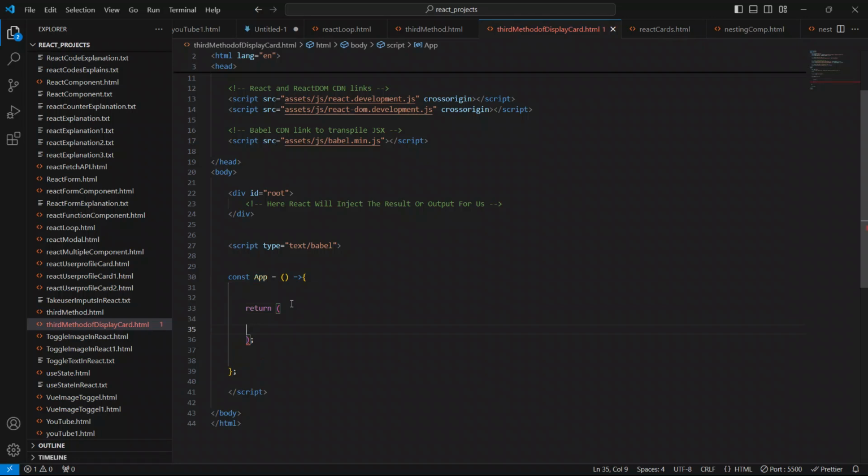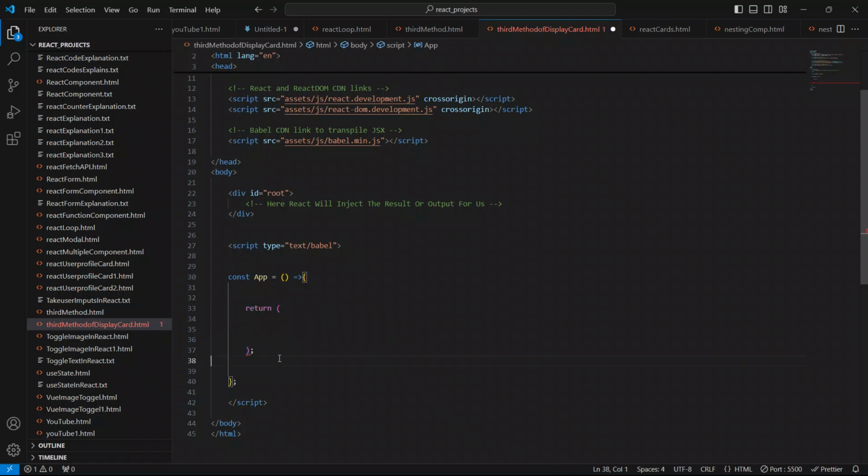So this is it, and you can see it's mandatory to use one wrapper div or one container div or JSX fragments. You are free to use the container div, the wrapper div or the JSX fragments. I'm going to use the wrapper div inside this return, because it is showing a red mark below this, which means you have to use the container div or the wrapper div inside this return statement.